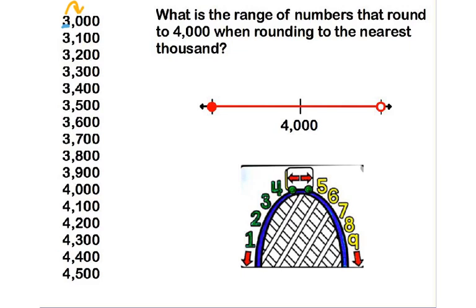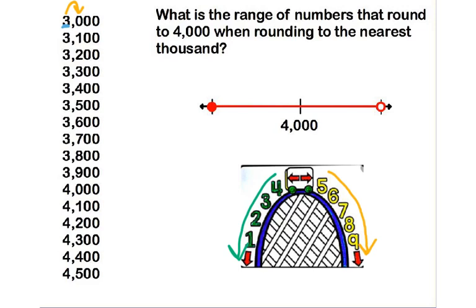And I put down here a little graphic of a rounding roller coaster. So anything that is 4, 3, 2, 1, 0, you're going to round down, or in other words, that digit is staying the same. Anything 5, 6, 7, 8, 9, it's going to round up, or that digit is going to the next place value.